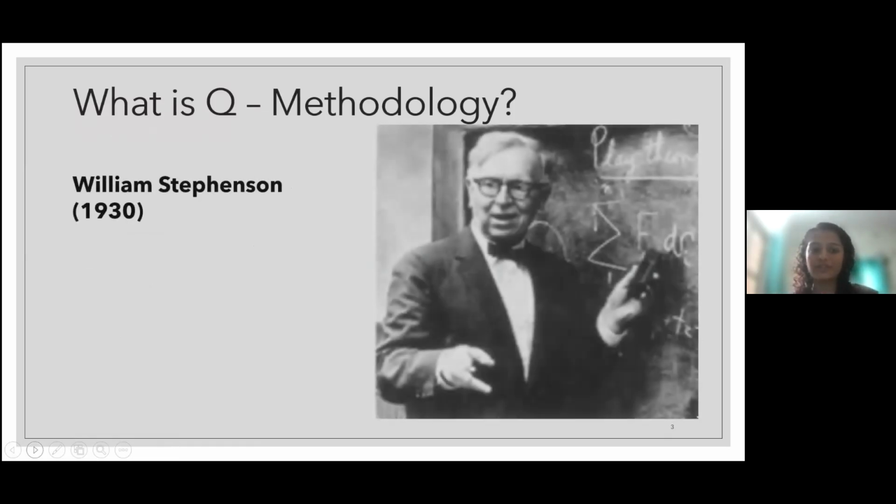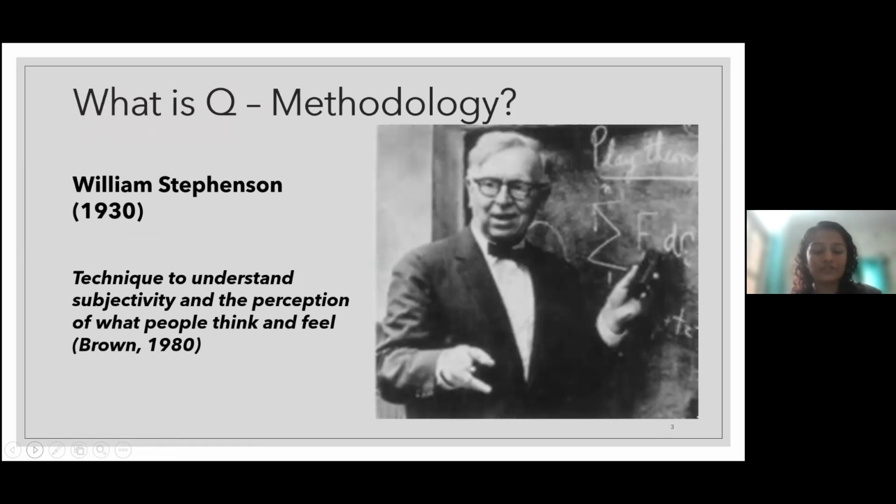So Q methodology originated in the 1930s by a physicist and psychologist named William Stephenson. He was born in England, and he is very well known for developing Q methodology. What's the purpose of Q study?